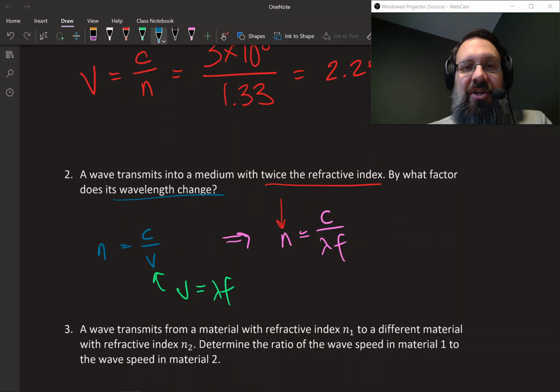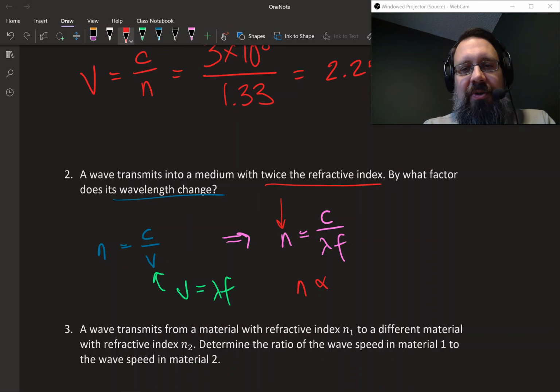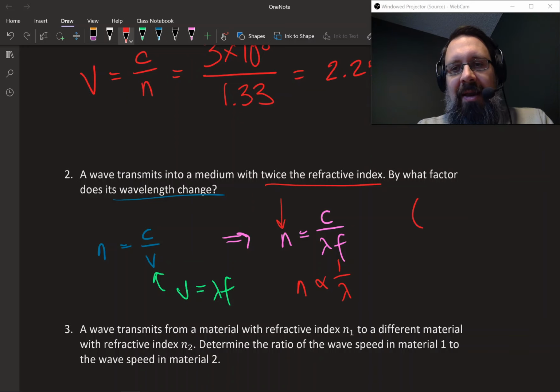So if we isolate just those two, we would have n is proportional to 1 over the wavelength. The speed of light in a vacuum, that's c, and the frequency of the wave are not going to change. Only the refractive index and the wavelength are going to change. So what would happen if the n was doubled? What would happen to lambda? If we plug in a 2 for the n, then what would happen to lambda?